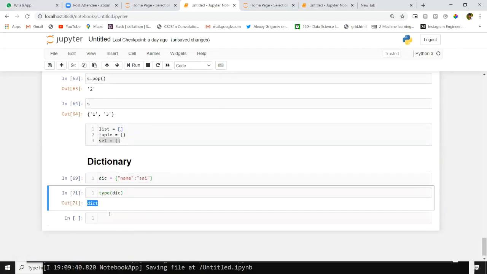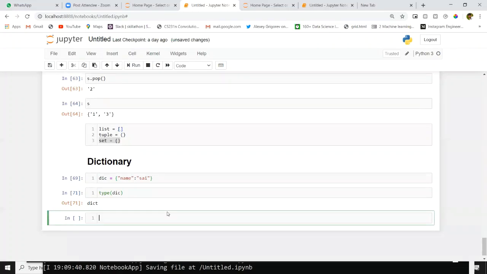Yeah, I got class dict. Dictionary is used to store key value pairs. That is the main purpose of dictionary.